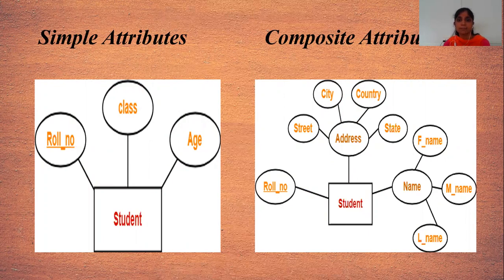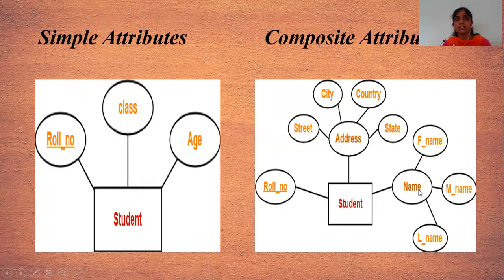First one is simple attribute and composite attributes. In simple attributes, student is an entity. That means we have to create our student table, and it contains the columns roll number, class, and age. A simple attribute contains only the fields or attributes, which are normal. And in composite attribute, here student is an entity and it contains roll number, address, and name.